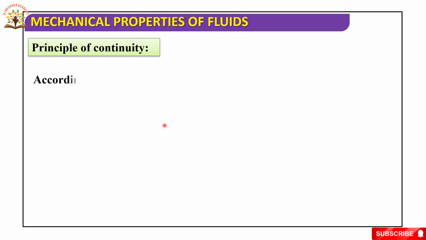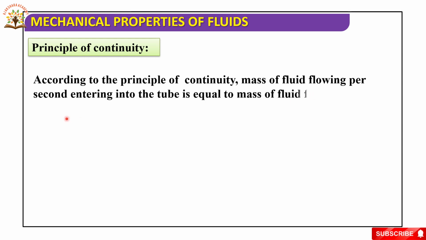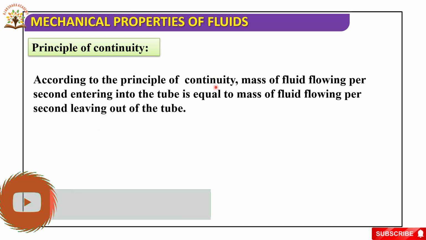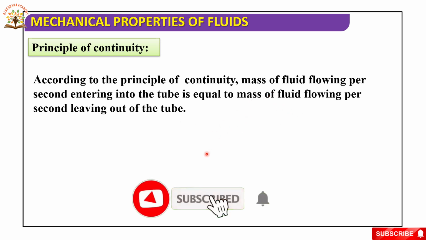Principle of continuity. According to the principle of continuity, mass of fluid flowing per second entering into the tube is equal to mass of fluid flowing per second leaving out of the tube. Entering and leaving both should be the same.